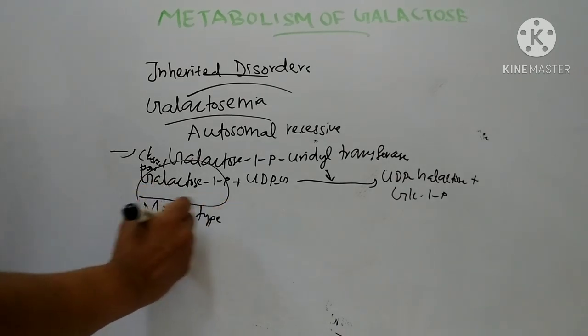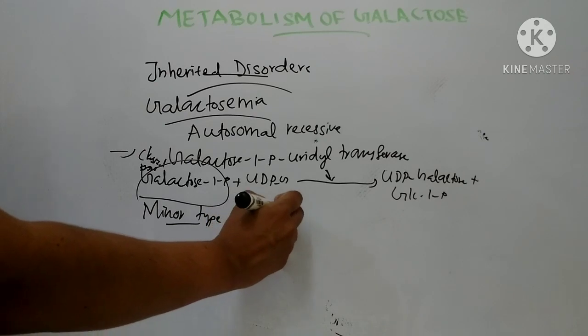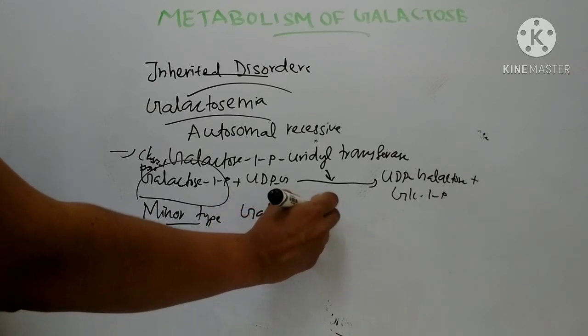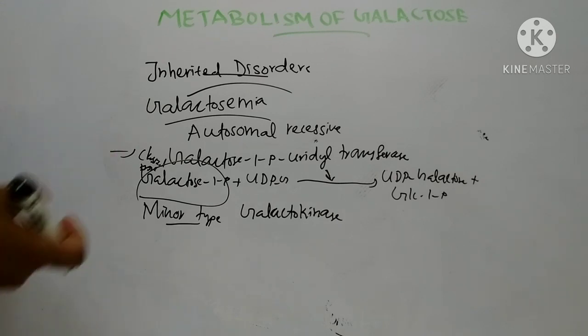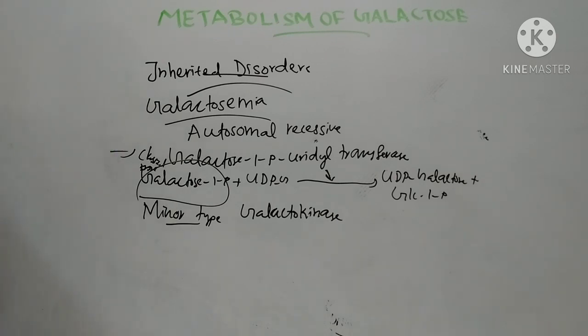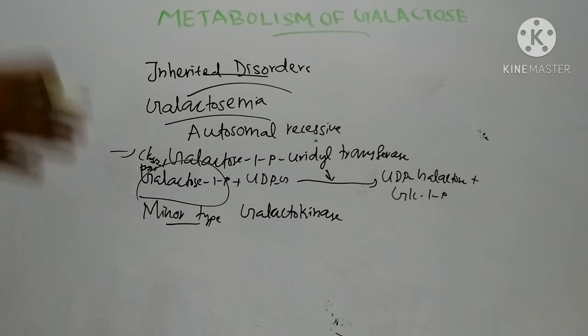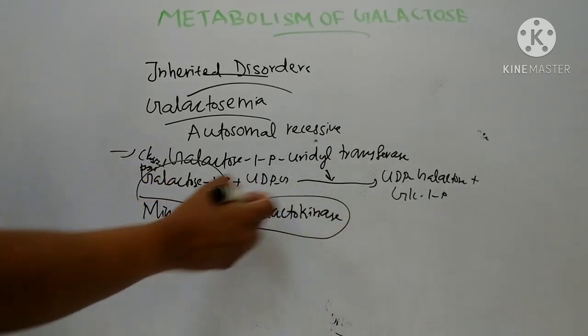Minor type, that is galactokinase deficiency. Usually galactokinase catalyzes the conversion of galactose to galactose 1-phosphate. That is the first step in the metabolic pathway of galactose. So in this disorder, galactosemia, in the minor type, galactokinase deficiency,